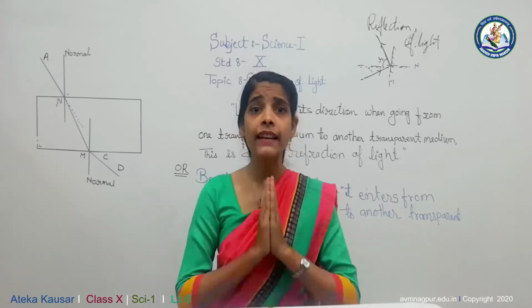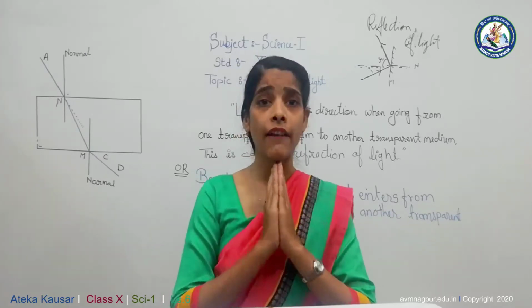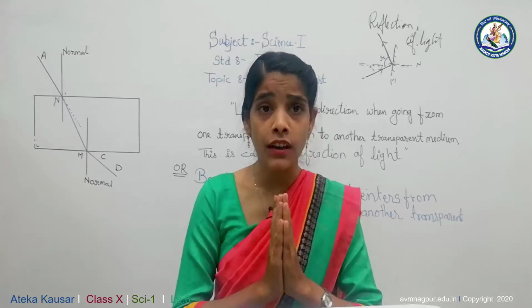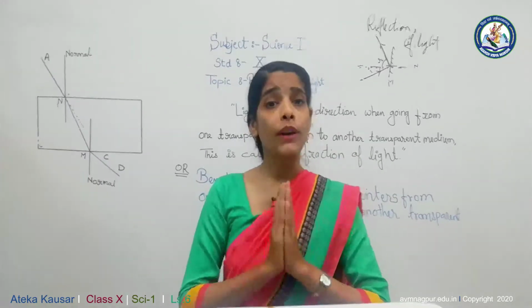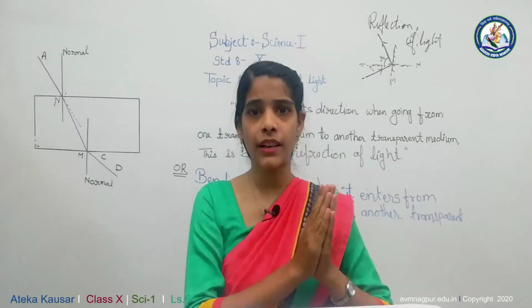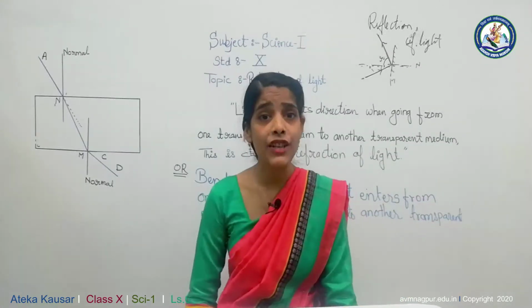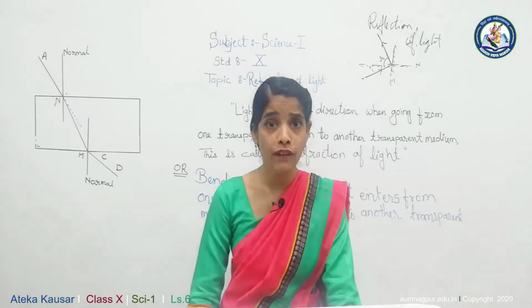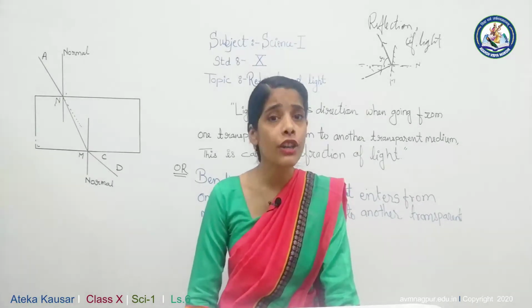Yes, we know that light always travels in a straight line, but in the same medium. When light enters from one transparent medium to another, it changes its direction, and that change in direction of light is called refraction of light.